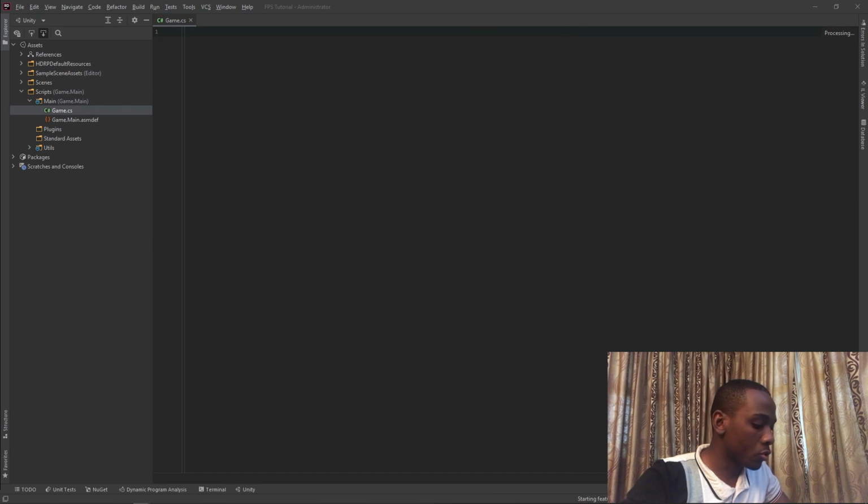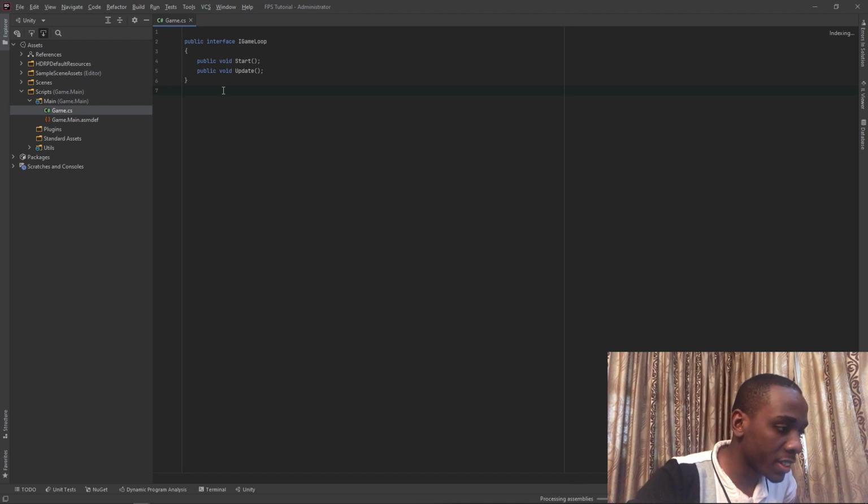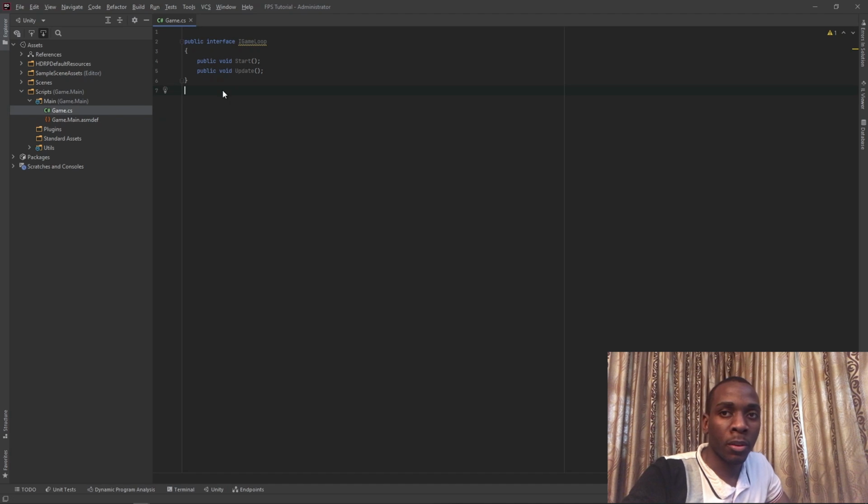The very first thing we want to do in this new file is create an interface of IGameLoop. So what is this exactly? The game loops are going to be the different classes that will run our game. Each game loop has the ability to have a start and update function, and these start and update functions will be run as the typical start and update functions. Having them as separate interfaces means we can change what is running between the server and the client.